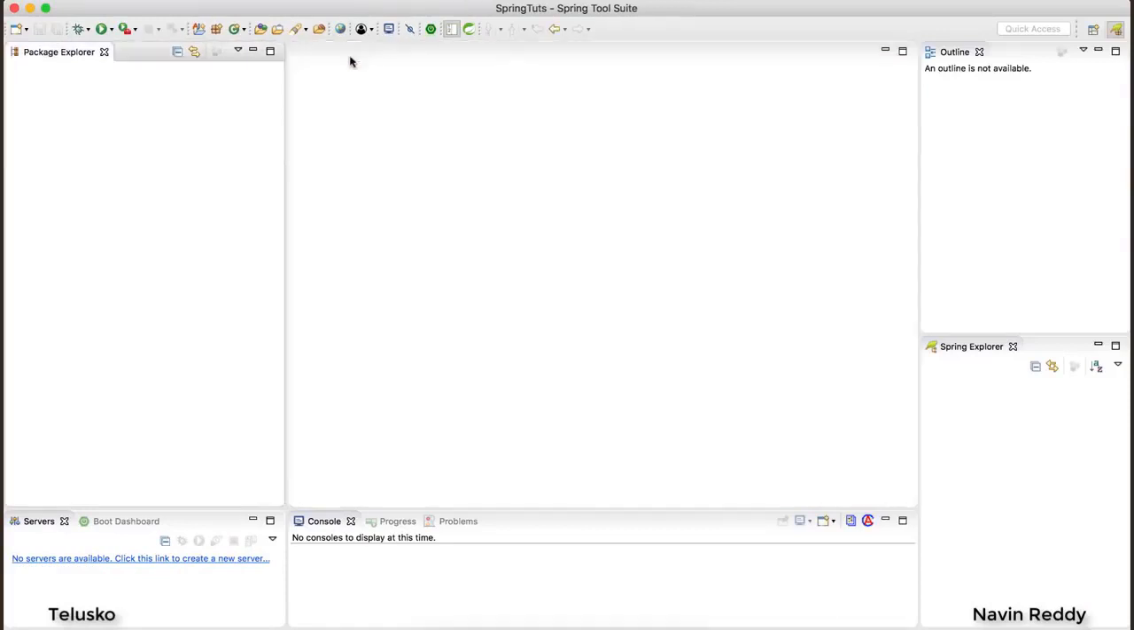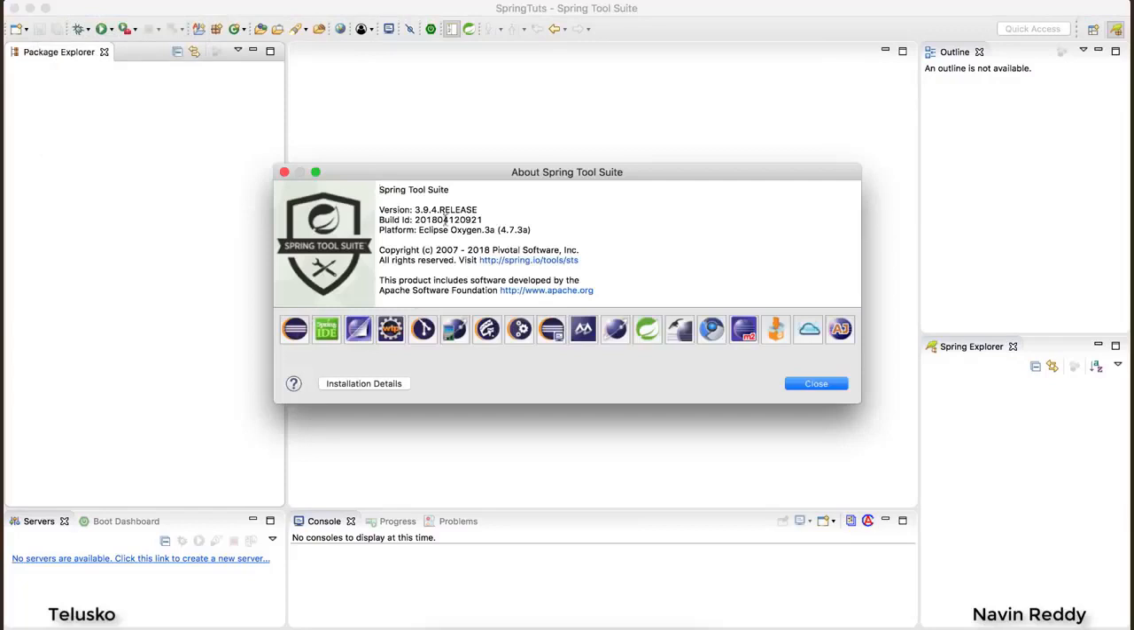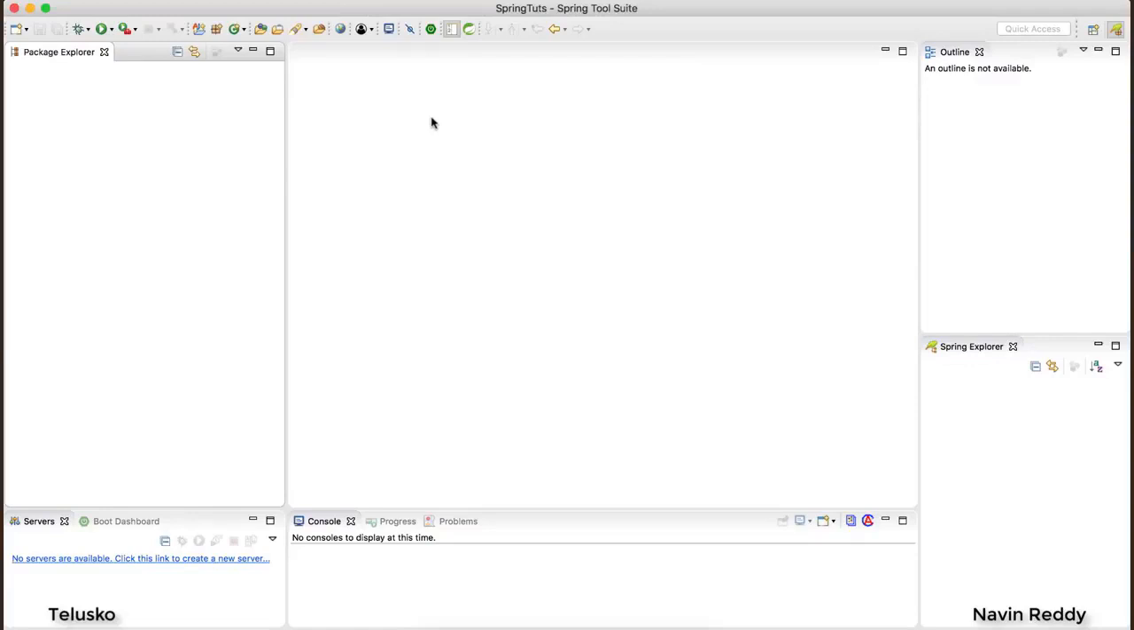So if you run Eclipse, you will see the same screen. Now, if I go to About STS, you can see it says it is based on Eclipse platform. So it says build version this one, and platform is Eclipse Oxygen. So ultimately, you are using Eclipse. The only thing it provides you is shortcuts to make Spring applications.